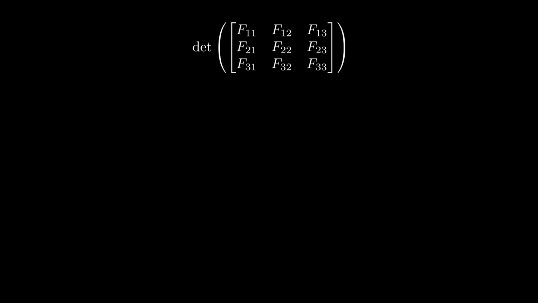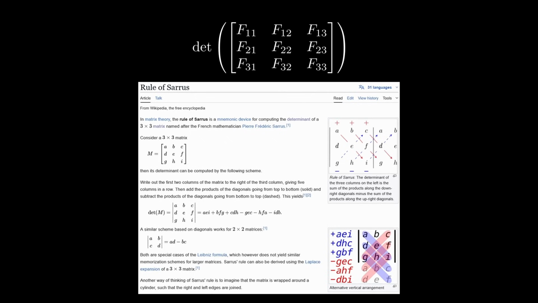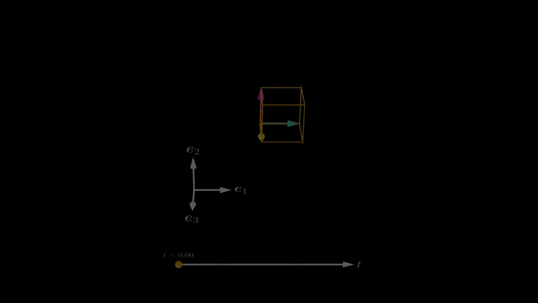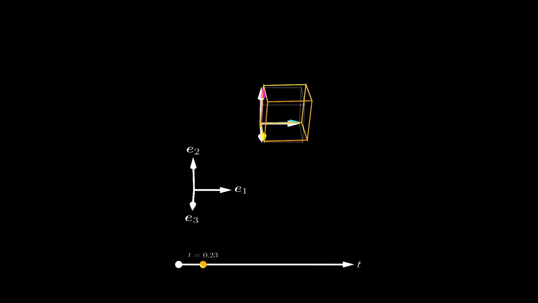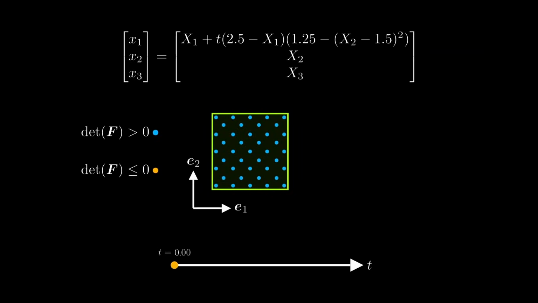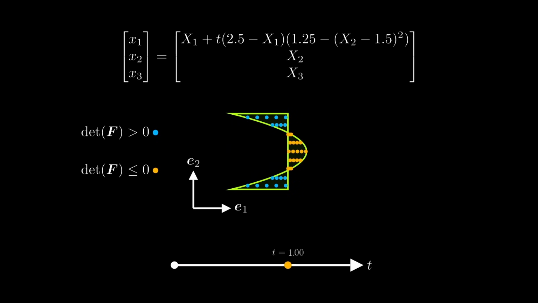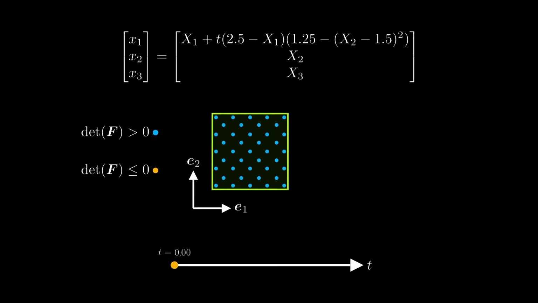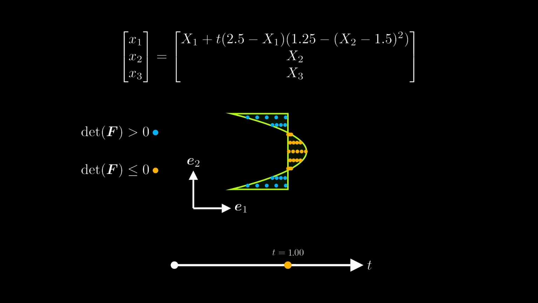Back in high school and the first years at university, I just learned the rule for computing the determinant by heart, without understanding its meaning and why it matters in physics and engineering. Studying the deformation of objects clarifies in a very visual way what the determinant and other concepts from linear algebra mean and why they are useful. Of course, the deformation of objects is not the only area where linear algebra is applied, but I believe that it is the most intuitive and visualizable one.